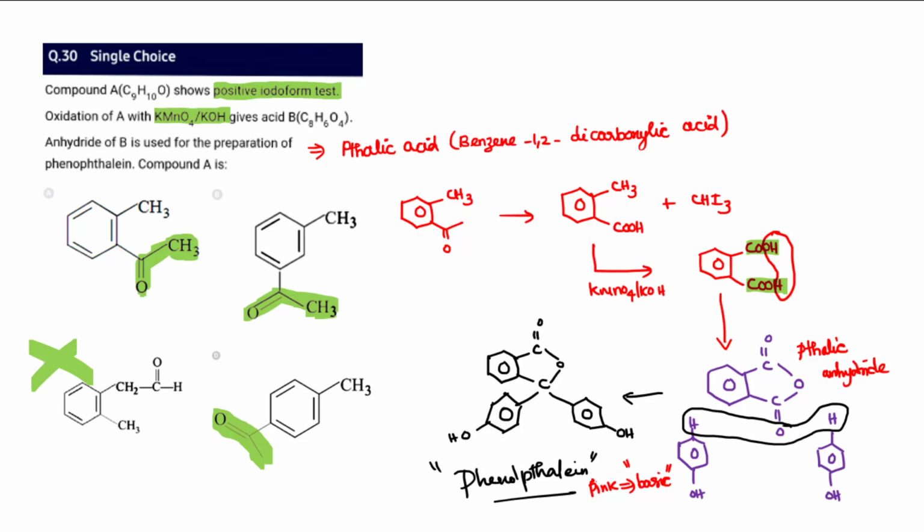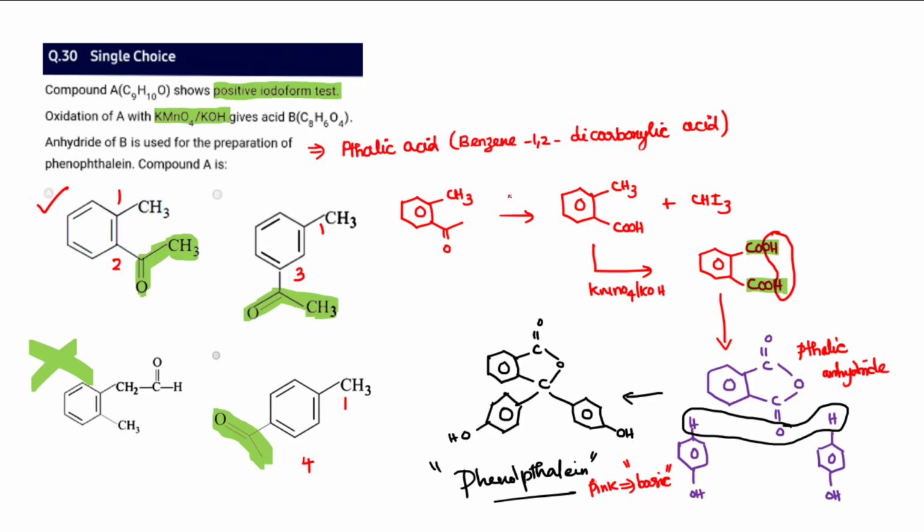So we will revert back. We are coming in a reverse direction. If phthalic anhydride is used for formation of phenolphthalein, then phthalic acid would possibly have been the product. So the phthalic acid can be produced only from 1-2 substituted products. Here 1-3 and 1-4 products are there, and only here are 1-2 products. So therefore I can immediately guess it is the first option, and I have also given here for your understanding the